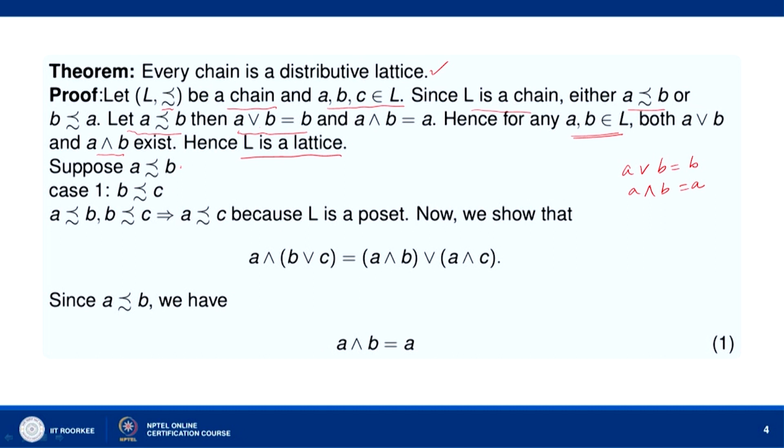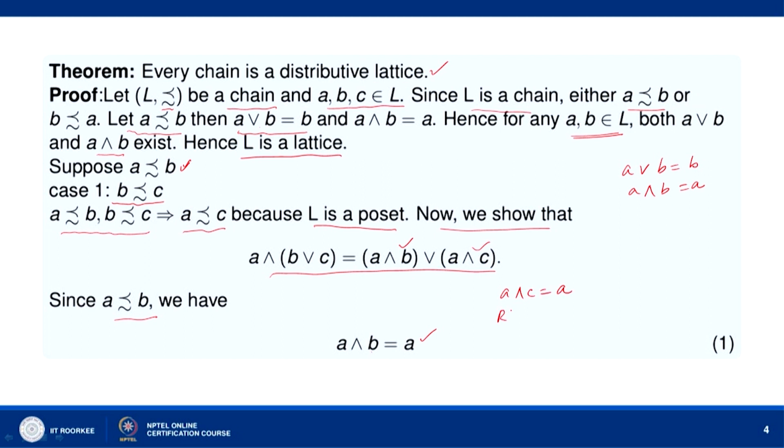Now, let us consider the distributive law A meet (B join C). Let us consider various possibilities. First, we consider the case where A precedes B and B precedes C. Now, A precedes B and B precedes C means A precedes C, because L is a poset, by transitivity. Now, let us show that this distributive law holds good here. Since A precedes B, we have A meet B equal to A. A precedes C gives A meet C equal to A.